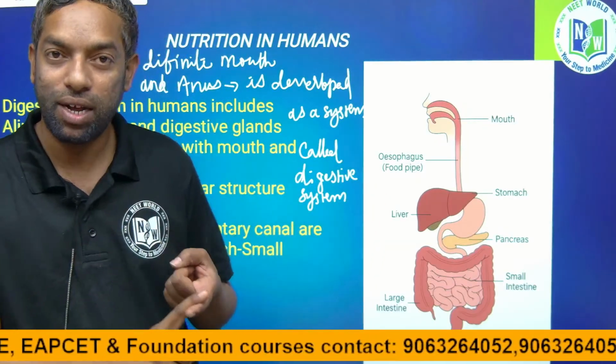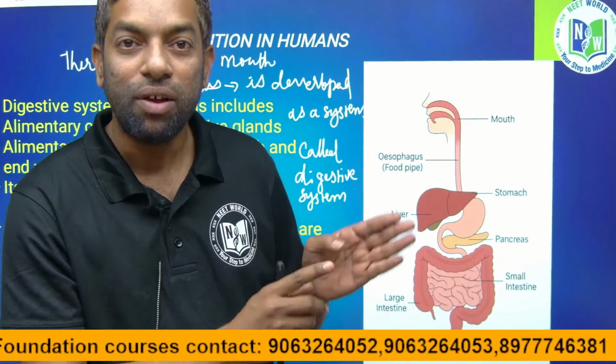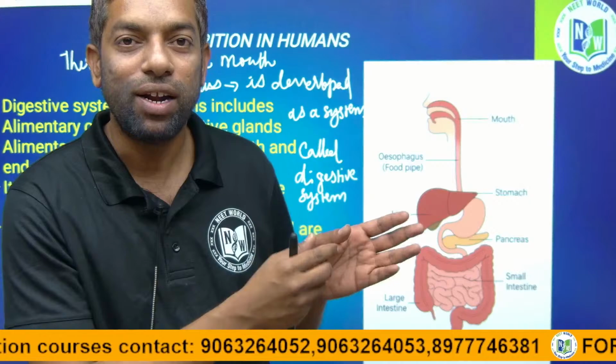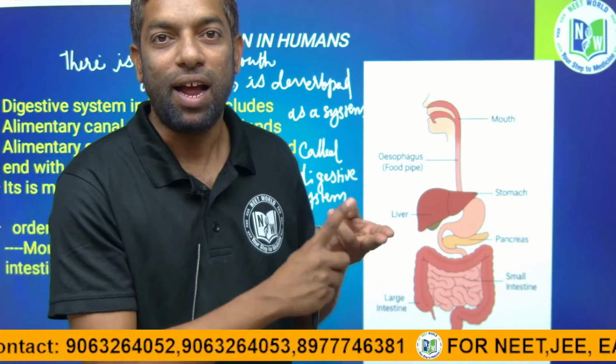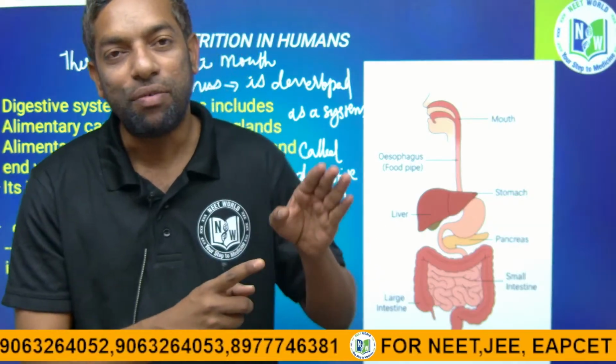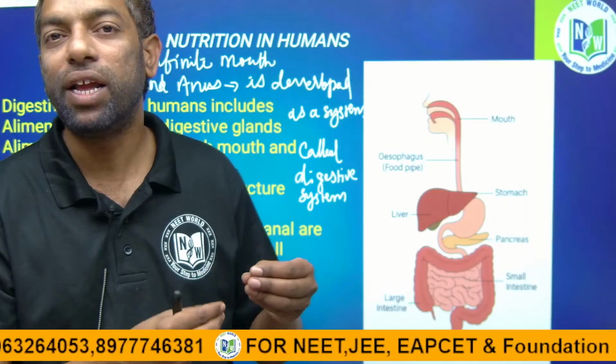After the roundworms, there are annelids, molluscs, echinoderms, and finally chordates. In the chordates, there are categories: fishes, amphibians, reptiles, and birds. After that, mammals. In mammals, the human digestive system is very complex.